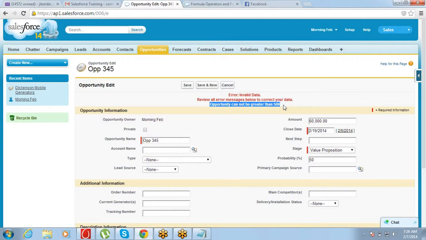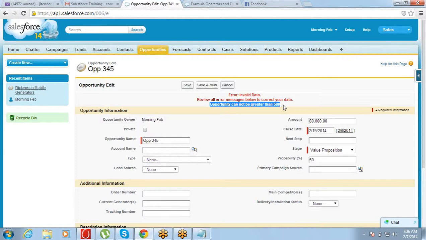If we understand the formulas better, we will be able to use better validation rules. That is what I'm trying to say. Right, like the example you used, the $50,000, where a company says they can't do any opportunities past that amount, would be an example of what you're saying. Absolutely correct.